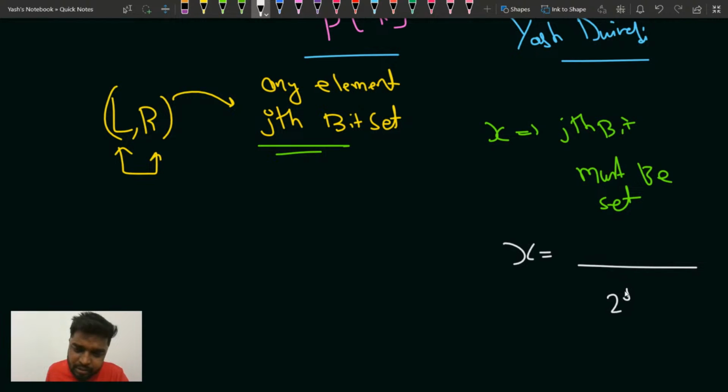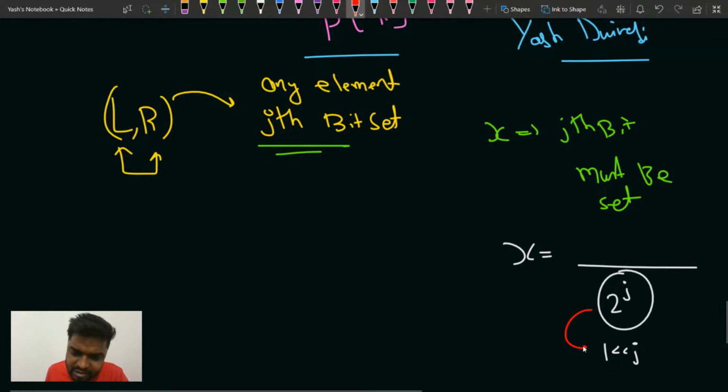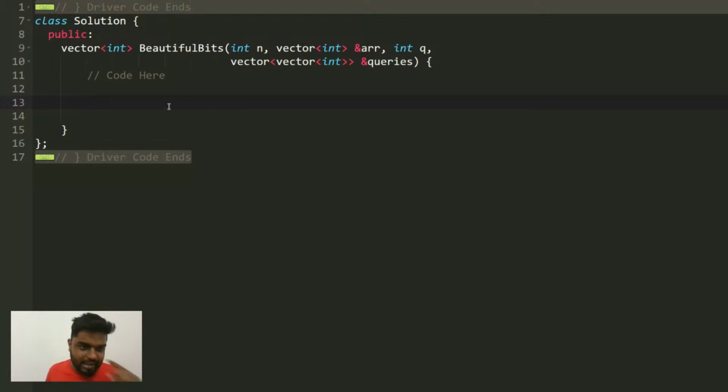So basically the number should be updated with 2 to the power j, or you can say 1 left shift j, because 2 to the power j is represented bitwise as 1 left shift j. Firstly, we need to have a prefix array, a vector of vector of long.